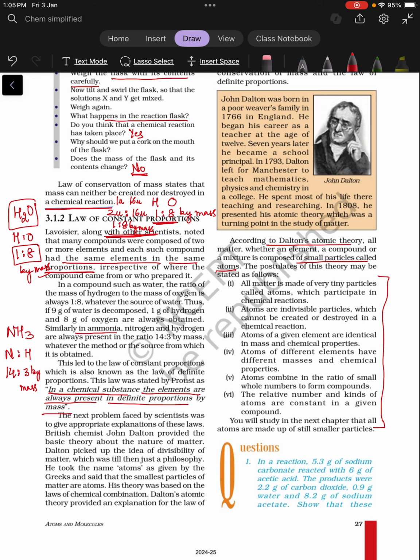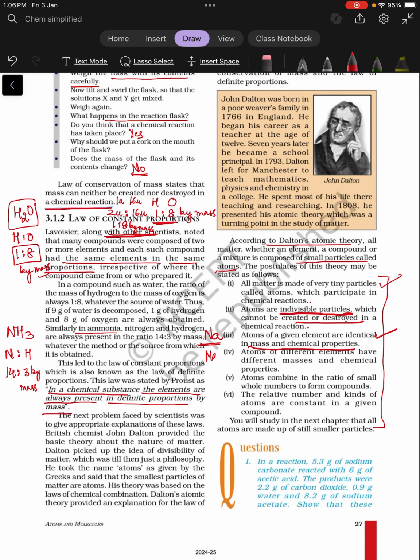According to this theory, all matter is made up of very tiny particles called atoms, and these atoms participate in a chemical reaction. Atoms are indivisible. Just check this. This is very important because it is Dalton's concept that atoms are indivisible. That means they cannot be further subdivided, and atoms can neither be created nor destroyed in a chemical reaction. Then for a given element, all the atoms are identical in mass and chemical properties. For example, all the atoms of sodium will have the same mass and the same chemical properties.